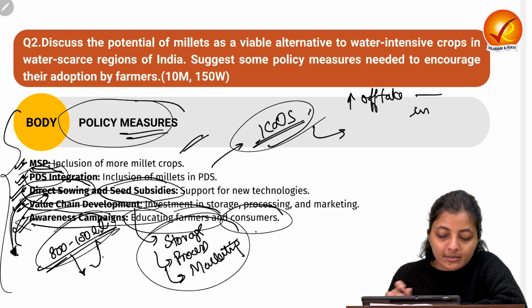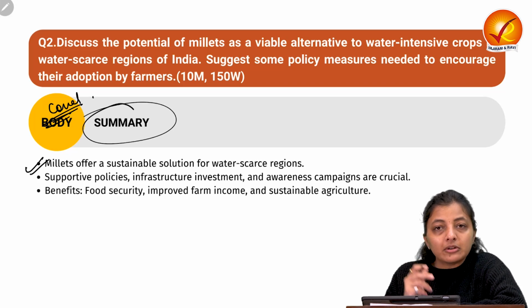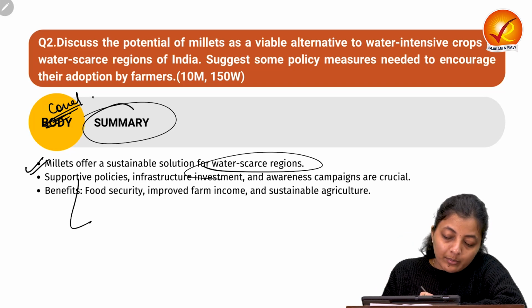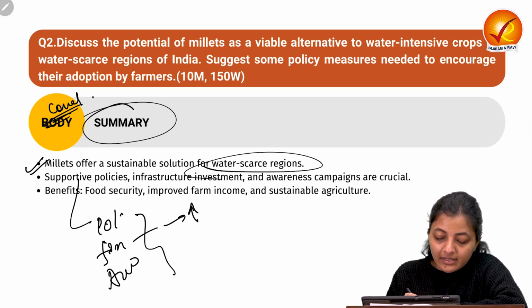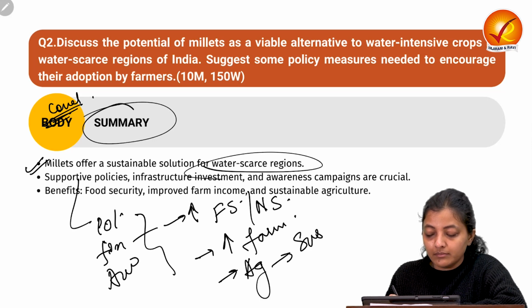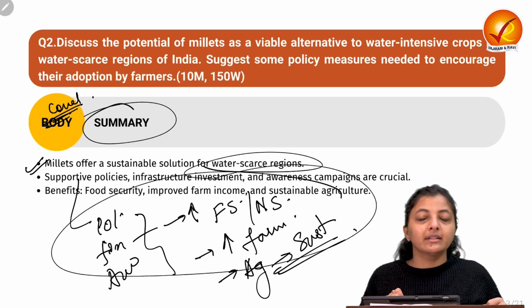Okay, so this is the body part. Moving on to the conclusion. Millets offer a sustainable solution for water-scarce regions. With respect to the policies, the financial investments, and the awareness, we can increase food security, nutritional security, and farmers' income, and agriculture would be sustainable then. So this thing you can write in the conclusion.